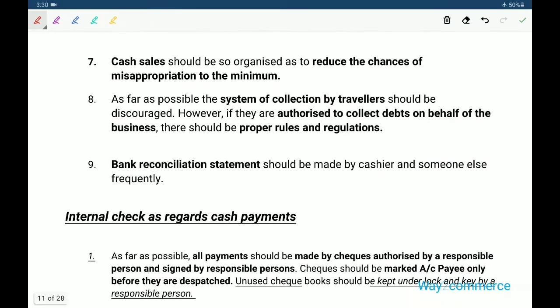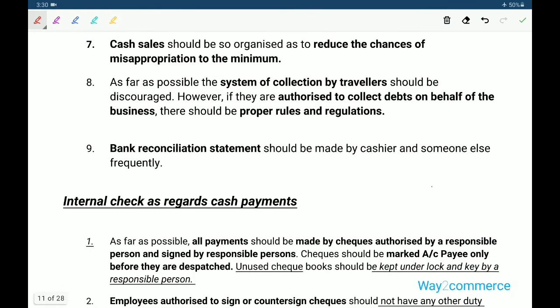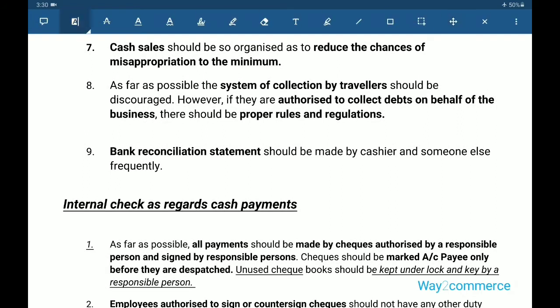Seventh point, cash sales should be organized to reduce the chances of misappropriation to the minimum. In cash sales, different types of frauds are made, that's why we have to reduce the chances.